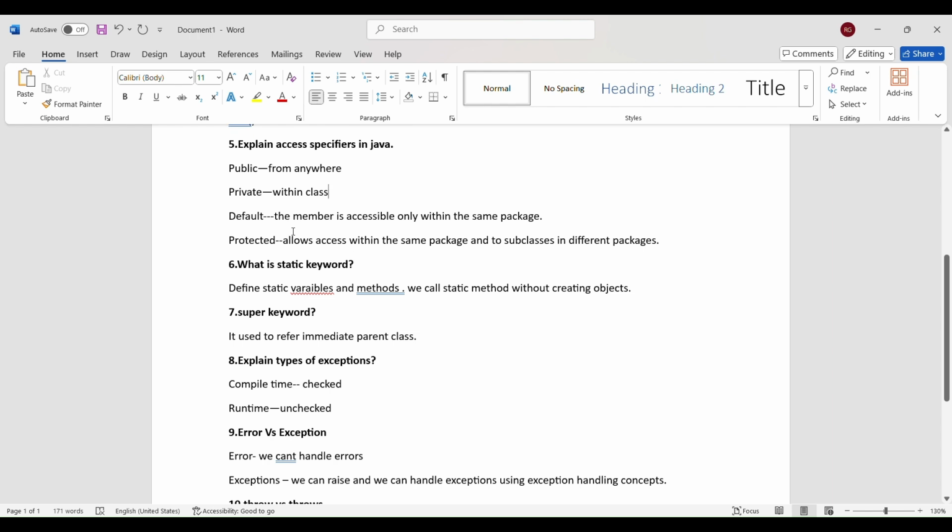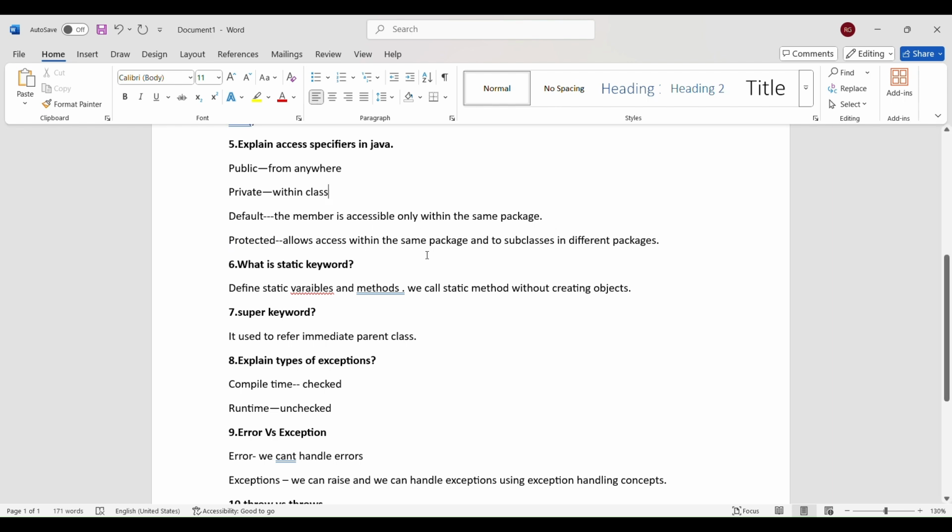Default is the member which is accessible only within the same package. It cannot cross to the other package, but within the package it can be accessed from different classes also. And coming to protected, it allows access from other packages, including subclasses.